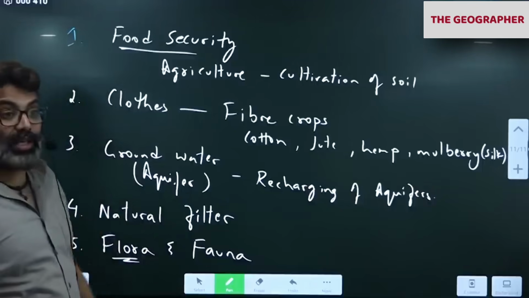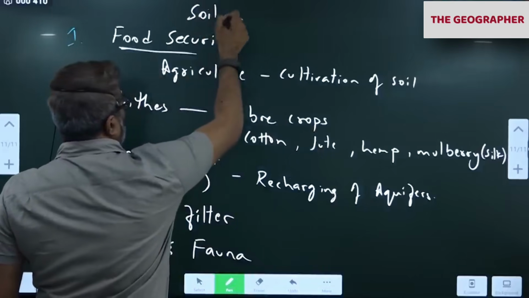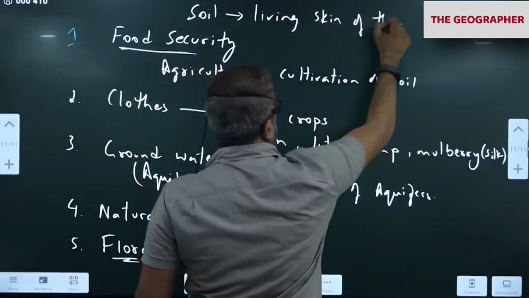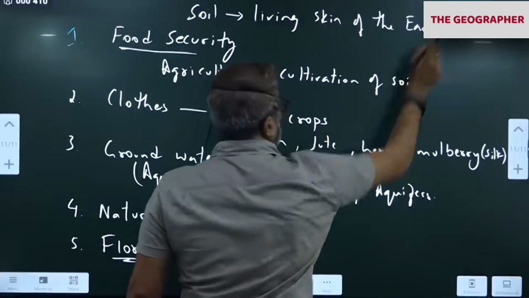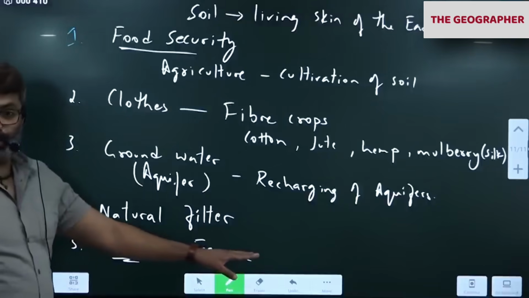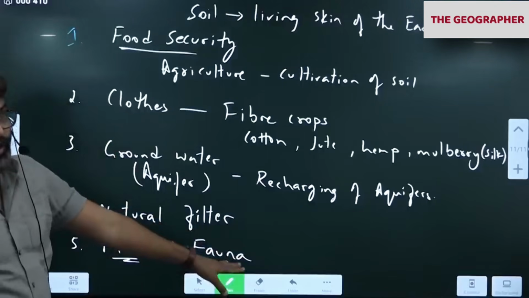So that is when they said soil is a right? Please write, soil is called as living skin of the earth. Because it supports life. Soil supports life. Living skin of the earth. Because so many organisms live below the soil. In our environment class, I'll talk about burrowing animals, burrowing organisms, microfauna, microflora and all, where the creatures live below the soil.